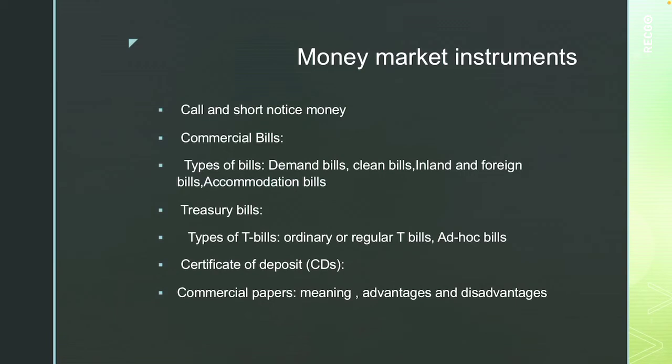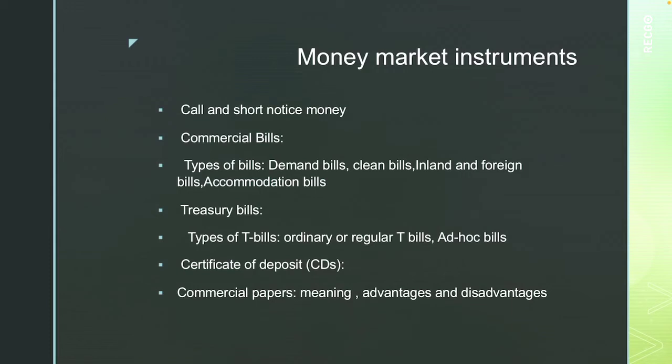Next is ad hoc T-bills. These are issued in favor of the RBI only. They are not sold through tender or auction. They are purchased by the RBI on tap. The RBI is authorized to issue currency notes against these.